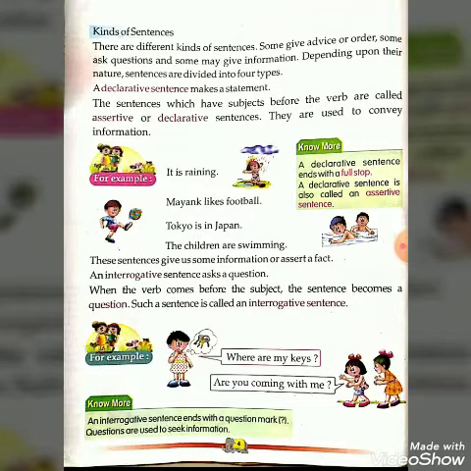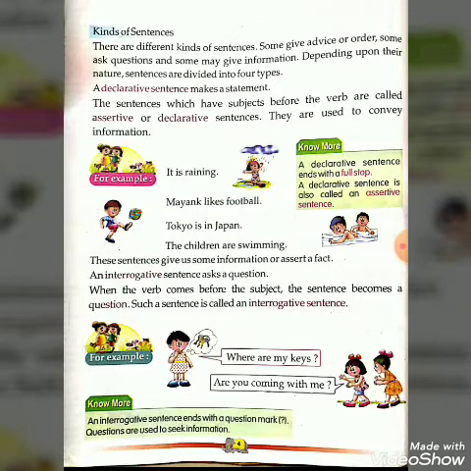Fourth one, the children are swimming. Here also you get the information that the children are swimming. So these sentences give us some information or assert a fact: it is raining, Mayank likes football, Tokyo is in Japan, the children are swimming.